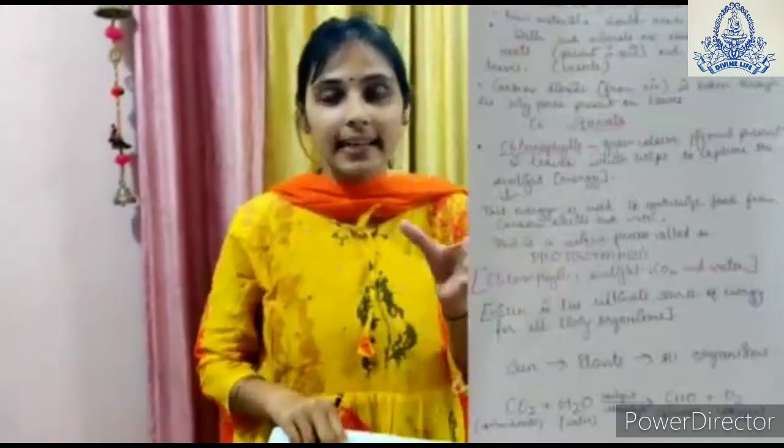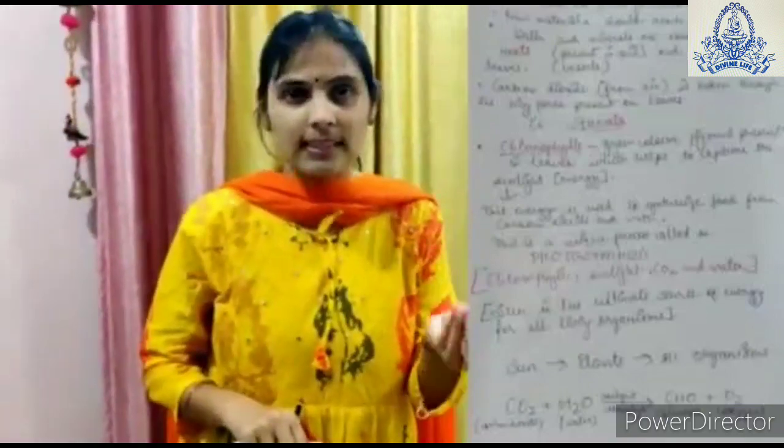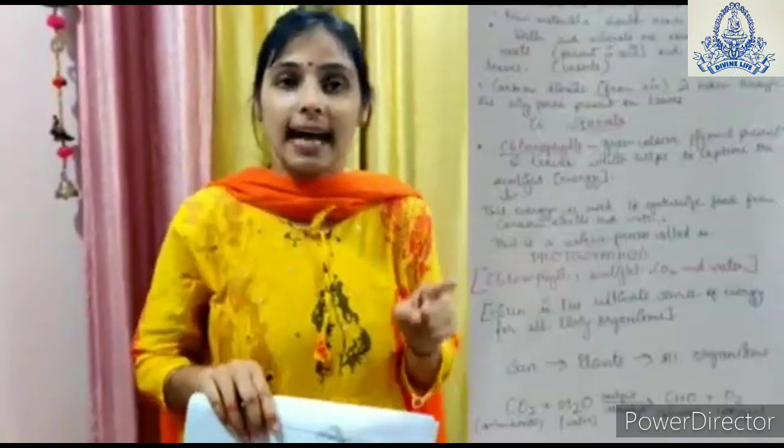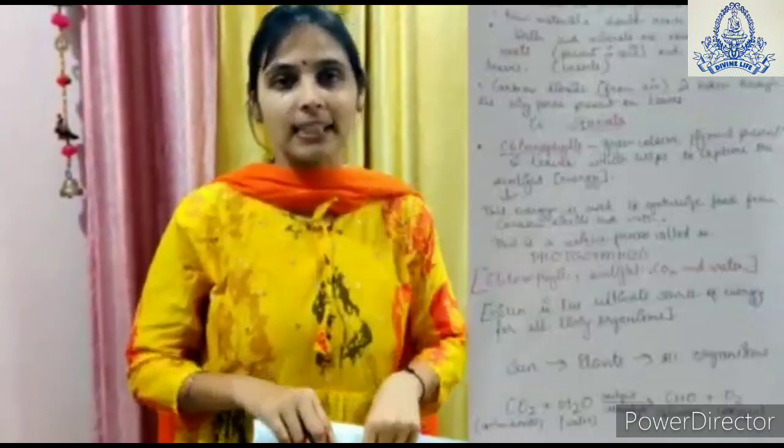The leaf is the place where photosynthesis is going to take place. That means all the raw materials required in the process of photosynthesis have to reach the leaves. Therefore, the plant accumulates everything in the leaves.